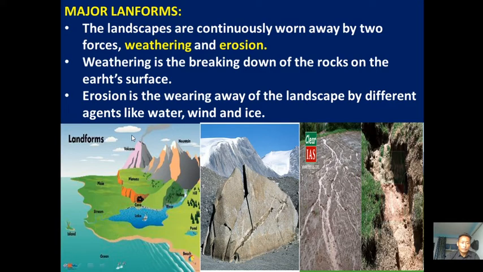If we look at this first image, we have different landforms, or physical features, or physiographic divisions. Landforms such as mountain, plateau, plain, island, valleys, hills, all these are called landforms.